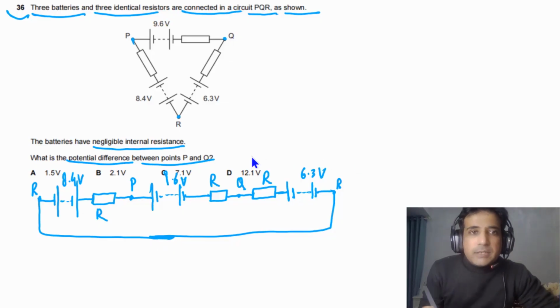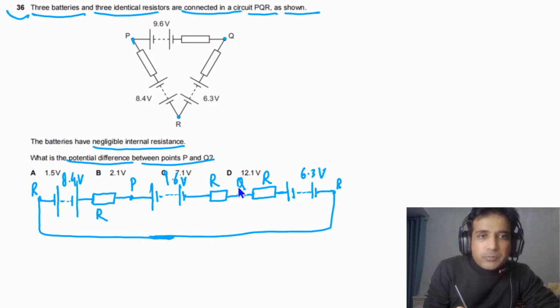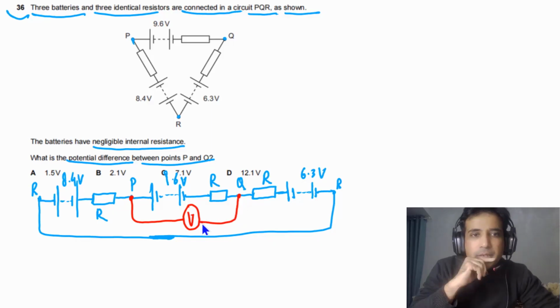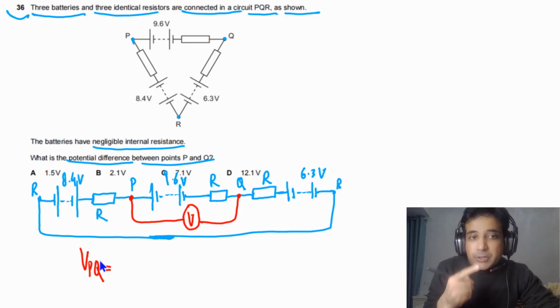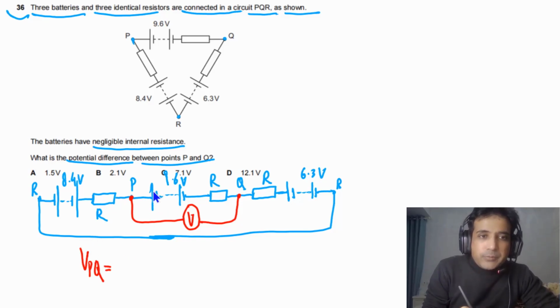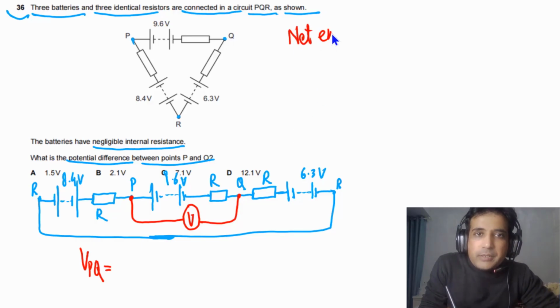The question is asking us to calculate the potential difference between points P and Q. So we have point P here, and point Q here. If we connect a voltmeter between these 2 points, the question is asking what the reading is on it. So we can say VPQ, the potential difference between P and Q, is what we need to find out. First of all, we can find out the net EMF of the circuit.